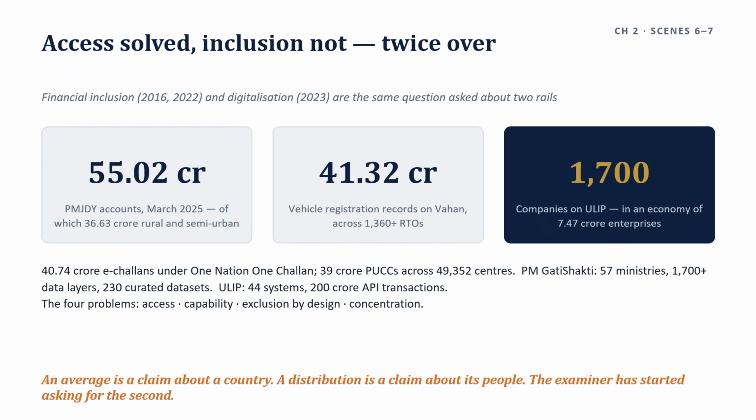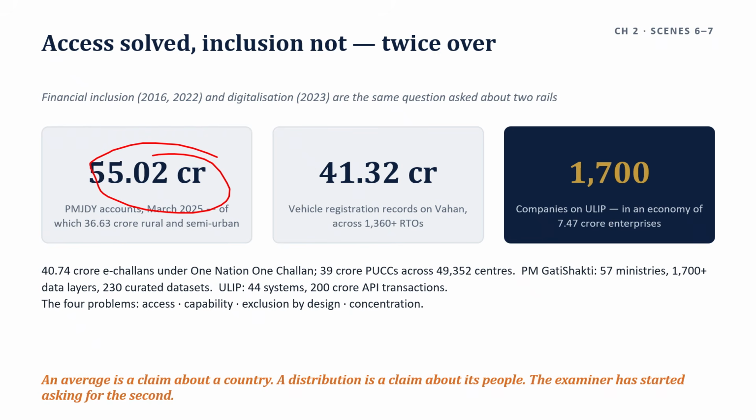The 2020 question has the same architecture. PMJDY launched in 2014, with 55.02 crore PMJDY accounts as of March 2025, of which 36.63 crore are in rural and semi-urban areas, and the credit layer built on that account base.